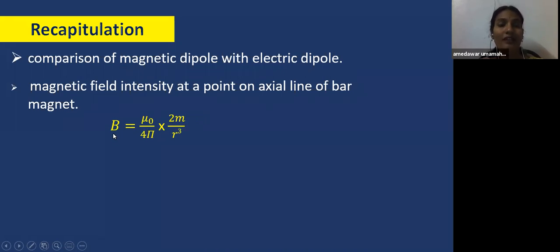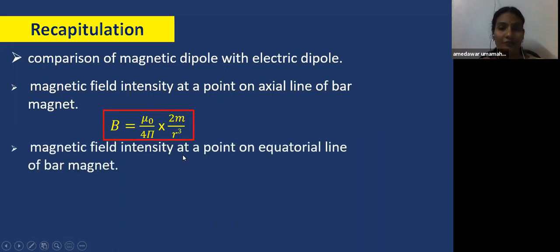And B is the magnetic field at a point on the axial line at a distance r from the center of the bar magnet. Children, you have to notice here, these values are constant, but the magnetic field is inversely proportional to the cube of the distance. And also we derived the equation for the magnetic field at a point on the equatorial line of a bar magnet: B equal to minus mu naught by 4 pi into m by r cube. Why did we get minus here, children? Because the magnetic field and magnetic moment are in opposite directions along the equatorial line.